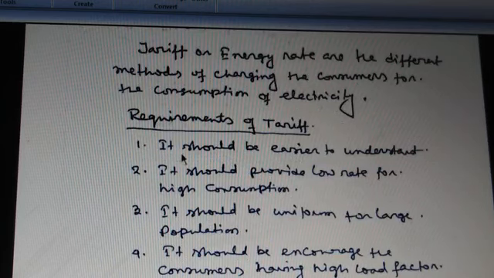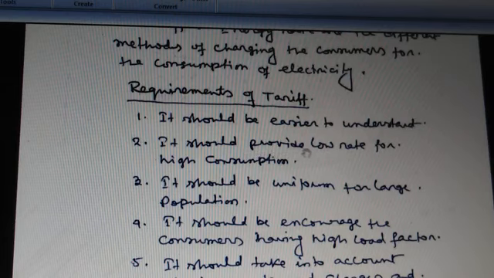First point, it should be easier to understand. Tariffs are generally applicable for all types of consumers like domestic consumers, industrial consumers, commercial consumers, skilled consumers, unskilled consumers, and so on. So if the calculation formula is very simple, then it is easy to understand for all types of consumers. No problem or hazard will be developed for the consumer's premises. Next point, it should provide low rate for the high consumption. If the rate of tariff is low, then it is beneficial for all types of consumers.